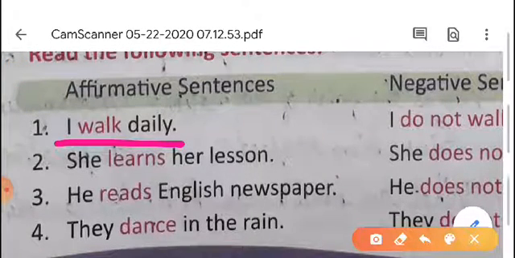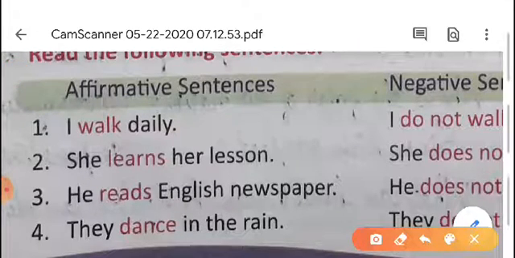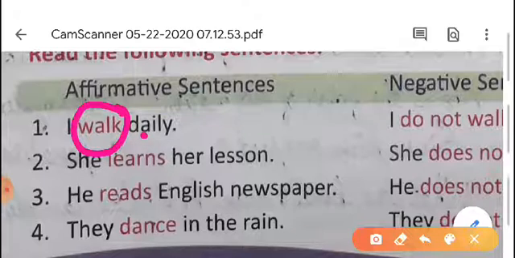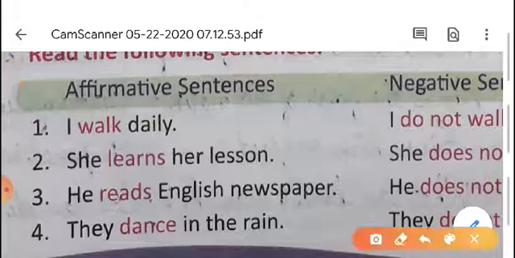So first we have to check for a helping verb. If there is no helping verb, then we have to check the main verb, what it is. The main verb is walk. It is in present tense. If the verb is in present tense, then we have to check the subject, is it singular or plural. Here the subject is I. I is singular.